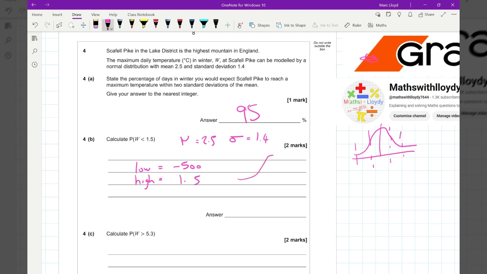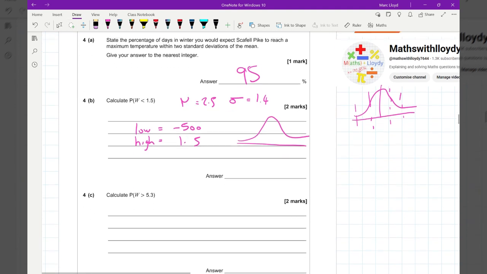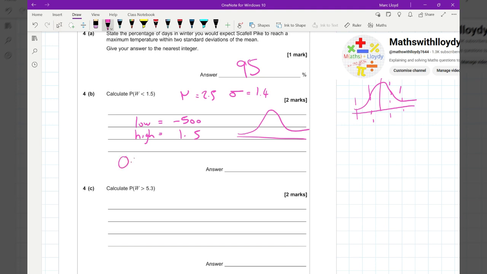So what I'm saying is these don't just start at 0. That's not true for all of these graphs. Once I've put that into the calculator, I get 0.2375, which I'm going to round to 0.238. Why not? Treat myself.